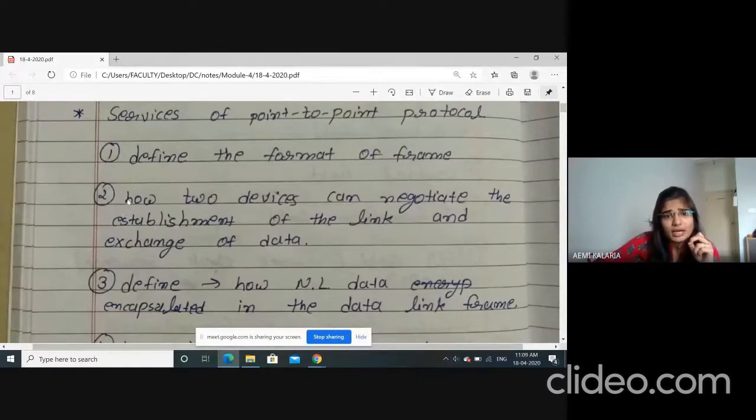Next is how two devices can negotiate the establishment of the link and the exchange of the data. Like in circuit switching, here also so many phases are there. First you have to establish the connection, and then sender and receiver can transmit the frames, right? So it will define how two devices can negotiate the establishment of the link. Before transferring the data, the first phase is establishment. I'll discuss the transmission phase of point-to-point also.